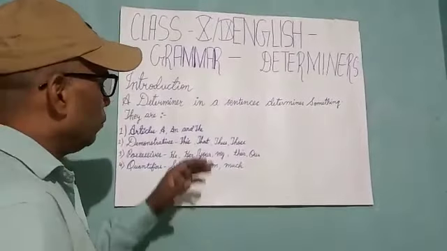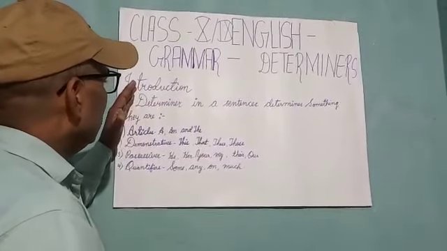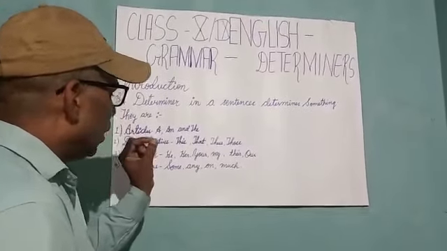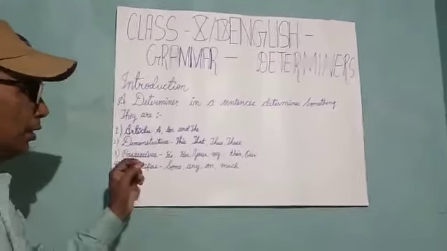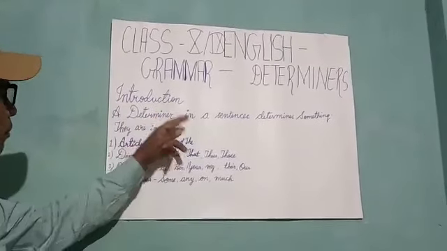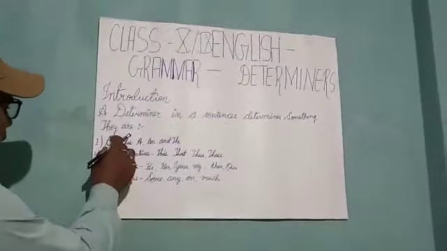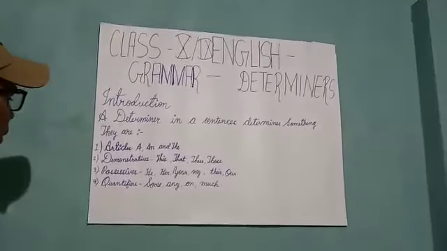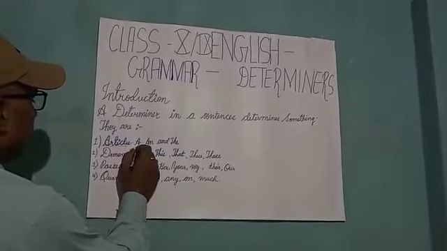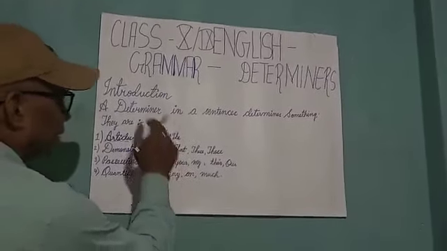Students, now we are going to talk about the grammatical units which include determiners. The major portion of determiners is covered by the articles a, an, and the.